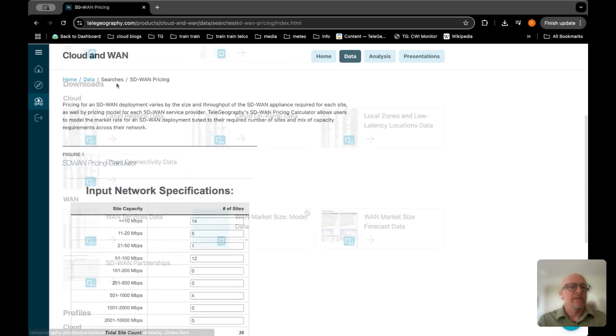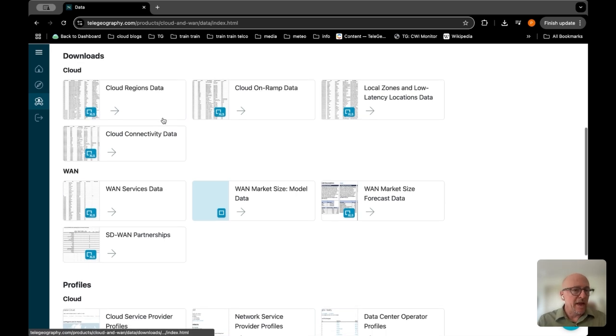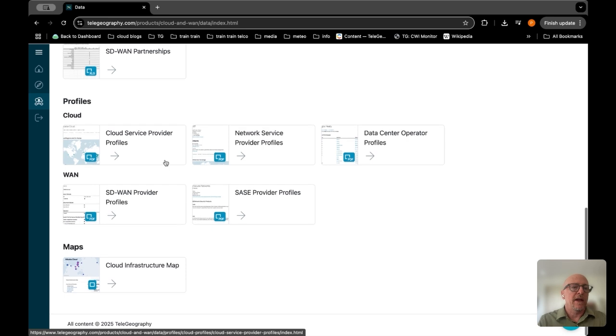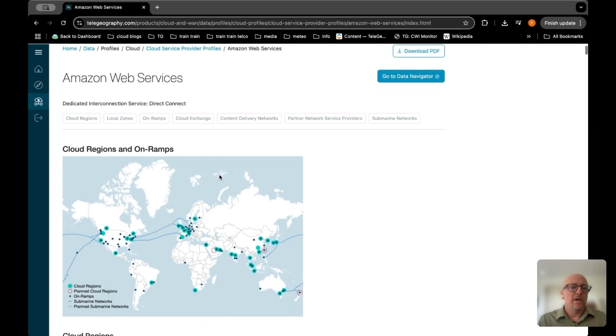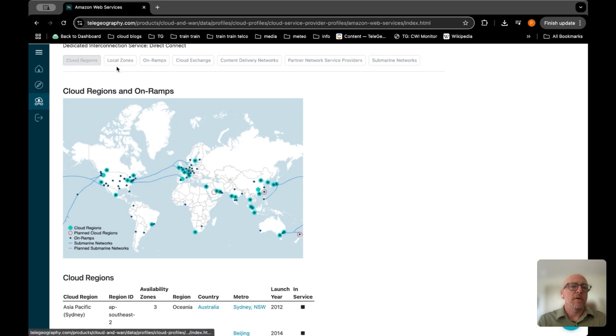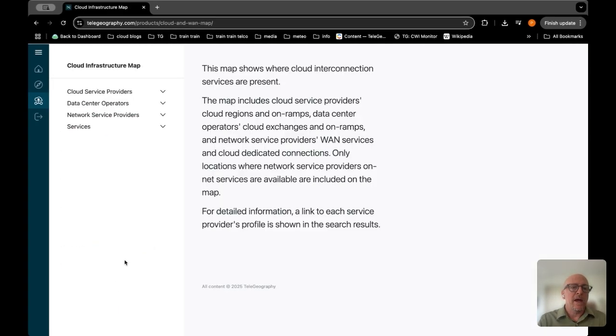Great tool to use. For the downloads, these are all Excel downloads, so you can download the data and work with the data yourself that way. And the profiles, we'll take a quick peek in to see what you have. Here we have everything from cloud regions, local zones, both the map, and you can go down to the data sets themselves. Let's take a look at the maps.